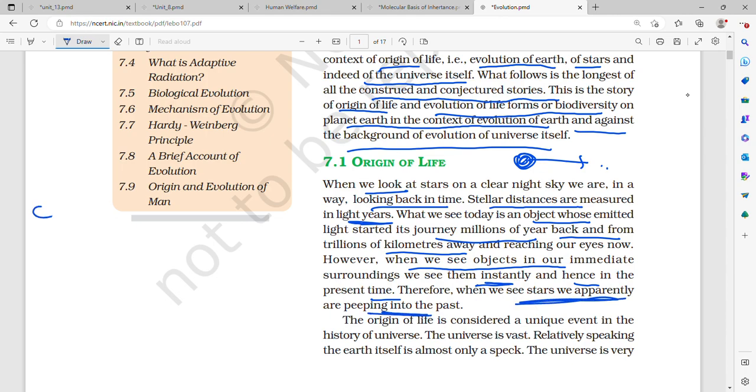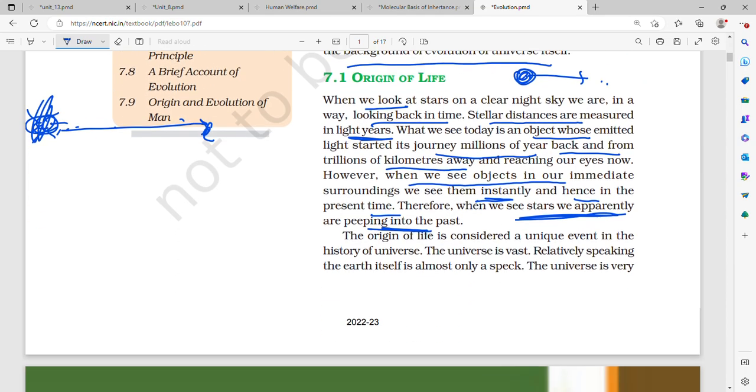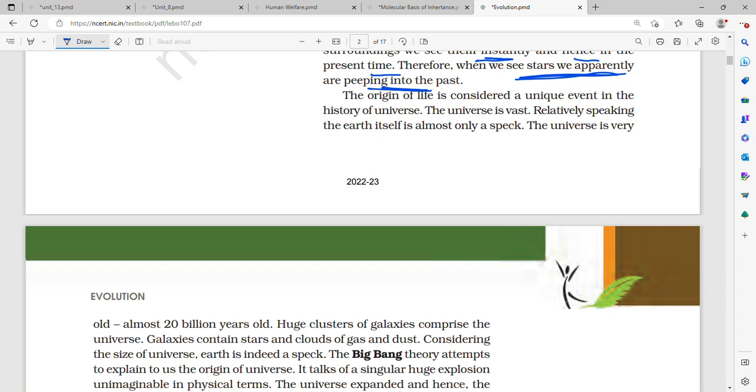That is, when they had first started shining, the light had not traveled to our eyes, but by the time the light traveled to our eyes after millions of years, the star might have already lost its energy. That is, it would have lost all the power of its luminosity.